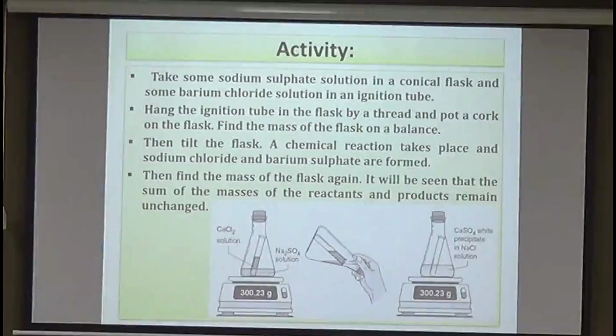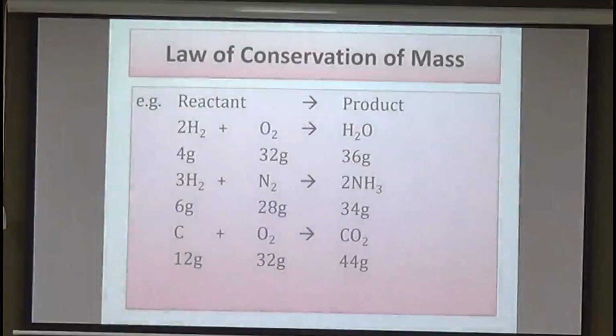To illustrate the same law, here we have conducted an activity where we have taken two reactants like calcium chloride and sodium sulfate. Initially, we measure their weights, that is masses, before carrying out the reaction, before the two reactants are mixed. And then we again take the mass of the products once the reactants are mixed and a chemical reaction has taken place. We were able to find that the total mass of reactants is equal to total mass of products. So this clearly elaborates the law of conservation of mass.